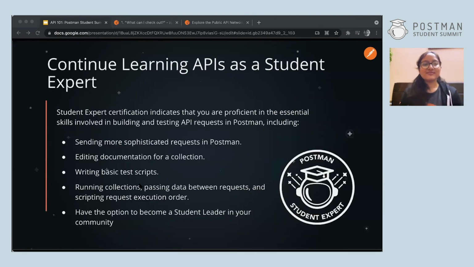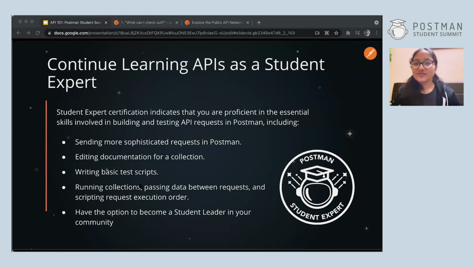Okay, so we have a lot of learning programs in Postman. One thing which I personally also really like is the student expert program. It is a certification and it is a really cool way of learning, and it is not very difficult. We have a guided tutorial in which you learn a lot of things, including authorization and everything. At the end, you have a skill check in which you get to see if you actually learned. If you pass that, you get a Postman Student Expert badge, which is like a certification.